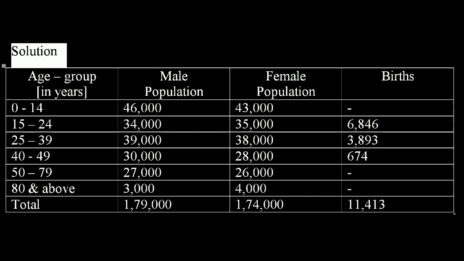11,413. Add the population, add male population, you will get its total. Add female population and you will get its total. Male population is 1,79,000 and female population is 1,74,000.